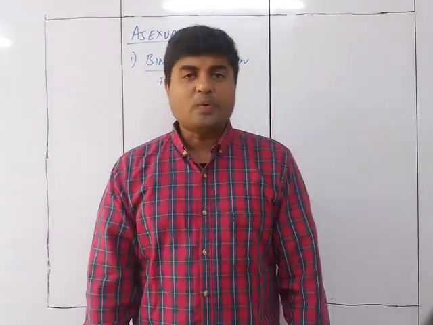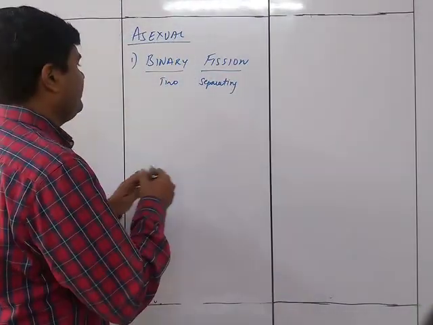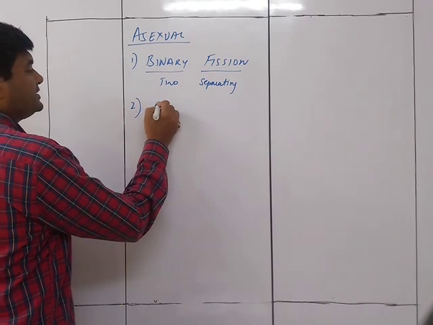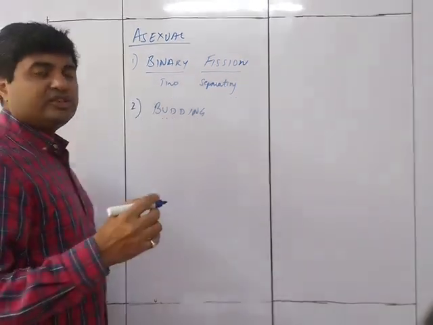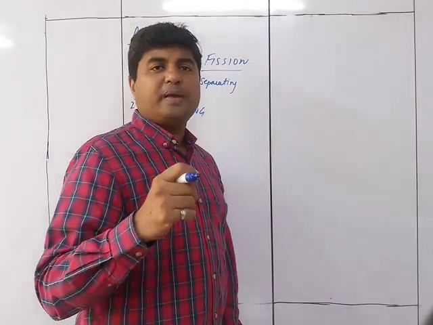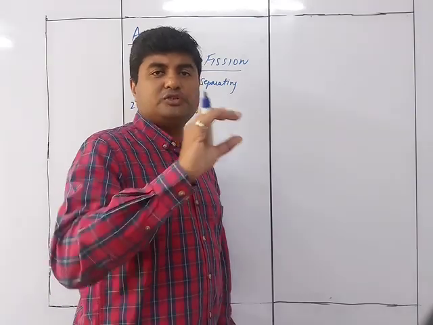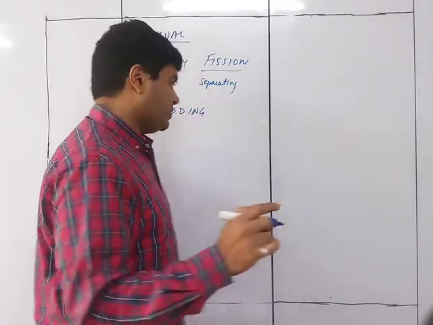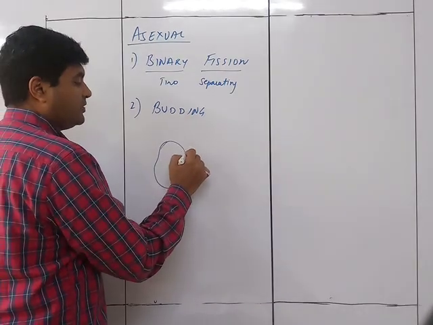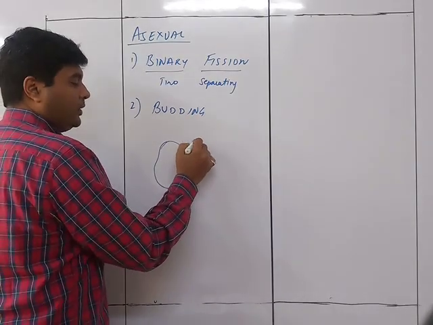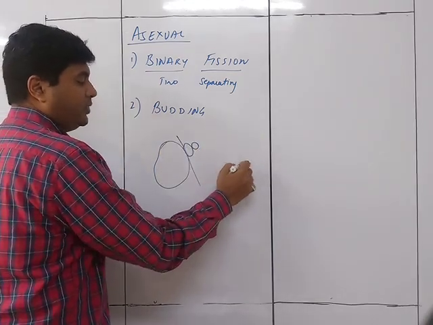Okay. The next one is called budding. The first one was binary fission, and the second one over here is budding. Now budding is nothing but an extension. You can say a baby plant is born on the same plant, which first grows and then splits into a separate plant. Suppose this is one particular cell, and then another cell will be generated just on top of it, one or maybe two of them, and these then break up and form individual cells.